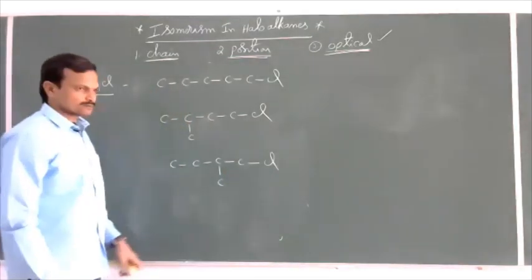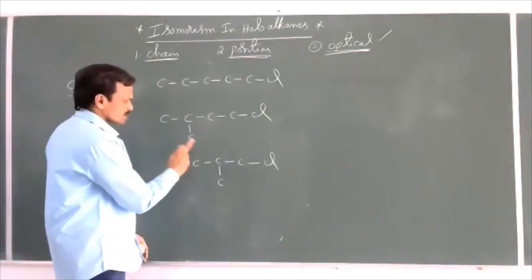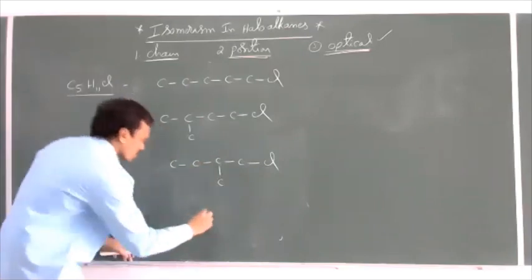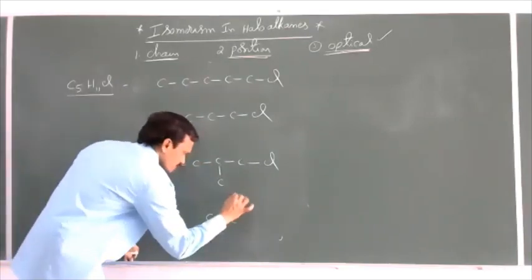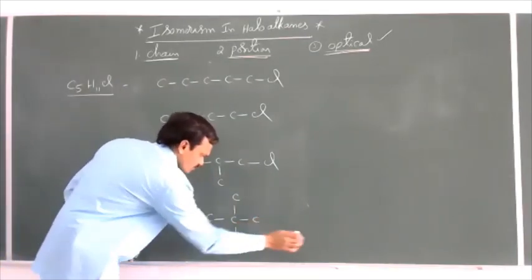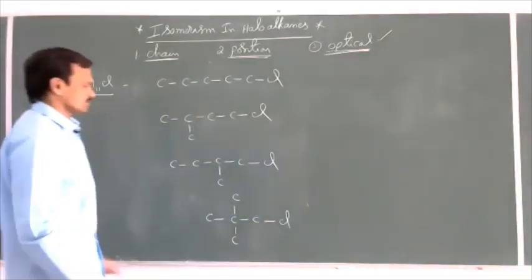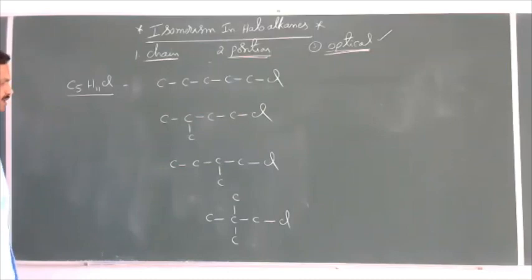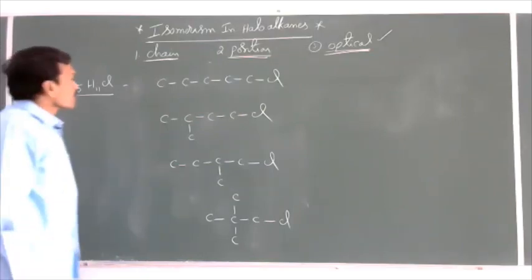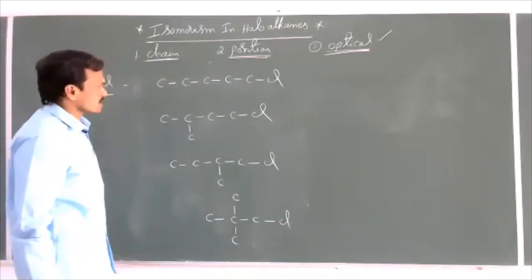This is one compound, and here one methyl group is taken as the branch. I'll take two methyl groups as branches now. So here four structures we got, four chain isomers we got. Now I'll write the position isomers for this.